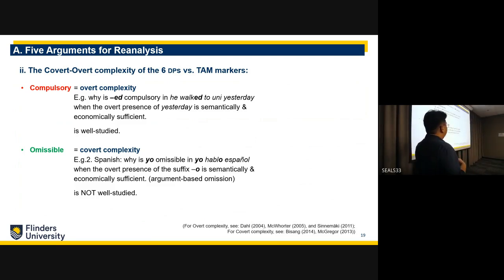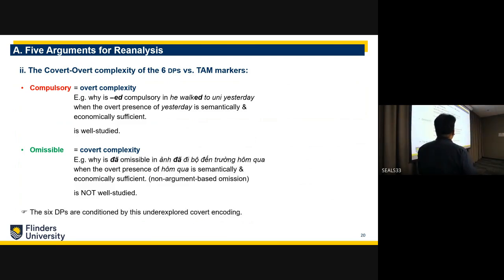Now, this is contradictory to non-argument based omission. Here, the omission doesn't involve any sort of morphological verbal agreement. So it's just omitted when the context is clear. So you resort back to the word context as something that conditions the covert or overt presence of these 6 discourse particles.